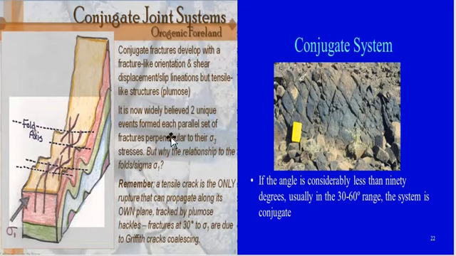So what is a conjugate joint system? Shear joints are produced mostly by shearing stresses commonly involved in folding and faulting. These are generally very narrowly spaced and can be recognized by clean cut smooth surfaces as the joint blocks are not drawn apart.